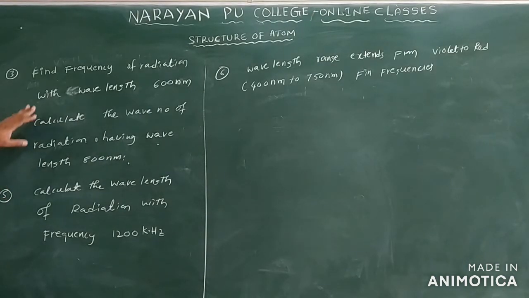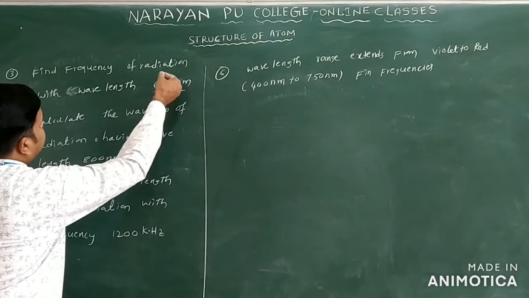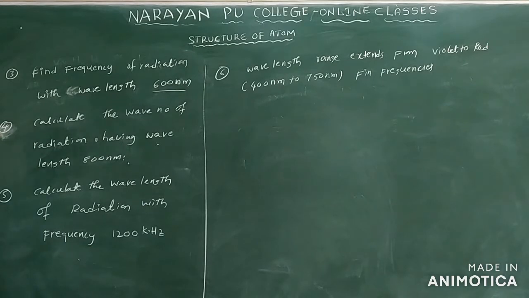Just try these questions here. Three questions are given. Find the frequency of the radiation with a wavelength of 600 nanometers. You can convert this nanometer into meter or centimeter and do this calculation. Nu is equal to c by lambda. The c value is 3 into 10 power 8 meter per second.